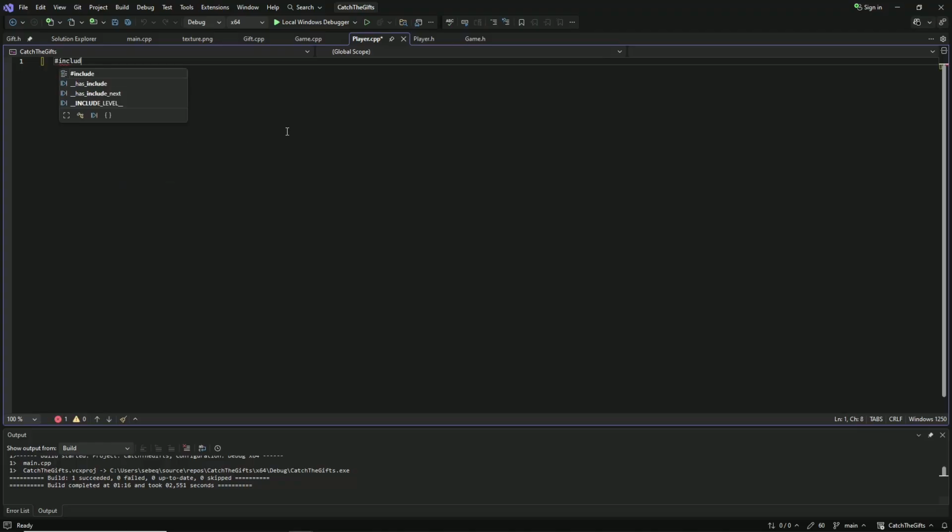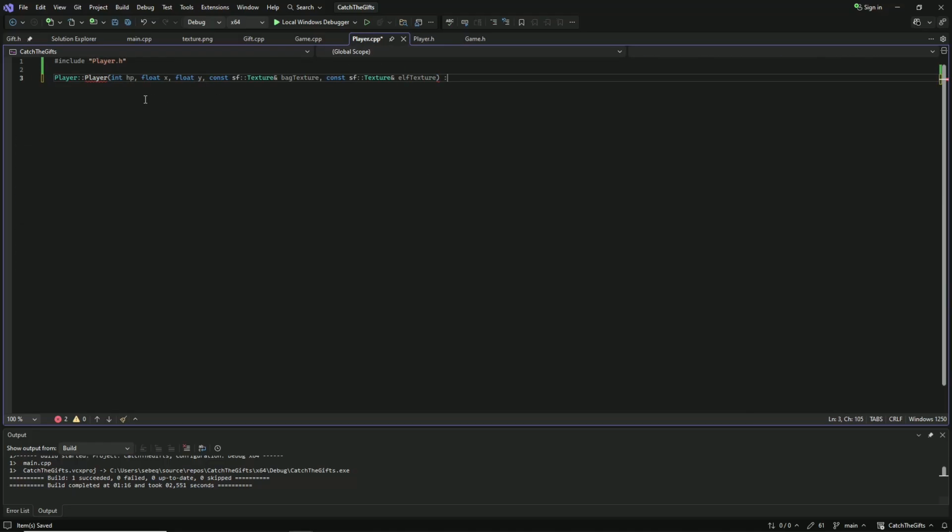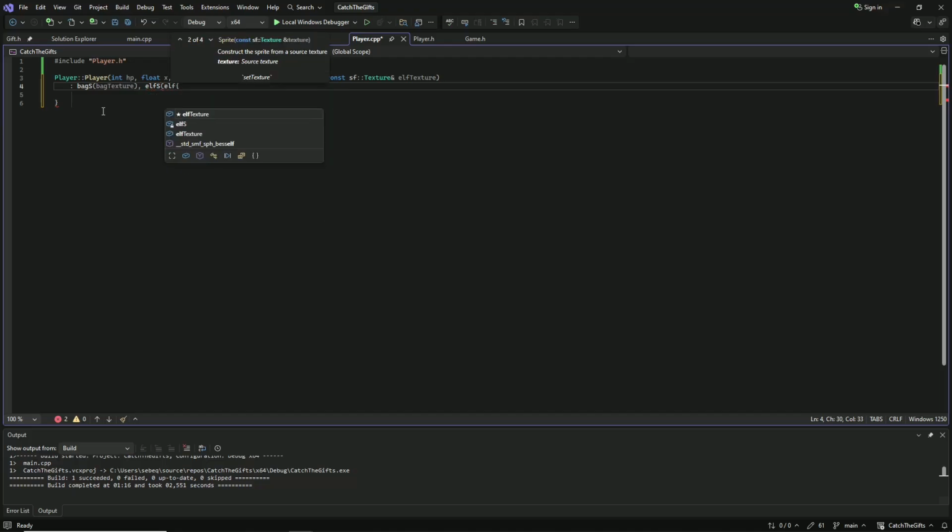Let's include the player header. First, let's work on the constructor. Let's copy the arguments in the header and pass them here. We will need an initialization list as well as the body. So inside the initialization list, we need the bug sprite. The elf sprite will be created using the elf texture.